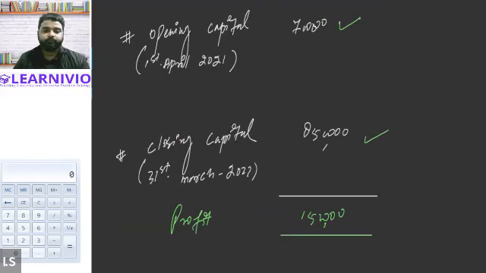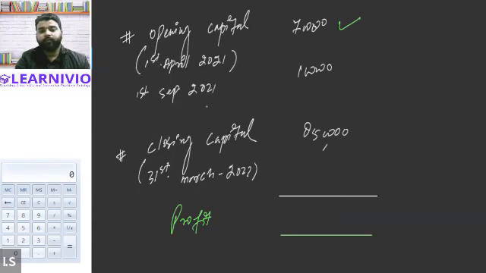So let's suppose the business, as on 1st April 2021, had opening capital of 7 lakh, but the business has introduced capital of, let's say, 1 lakh as on 1st September 2021.